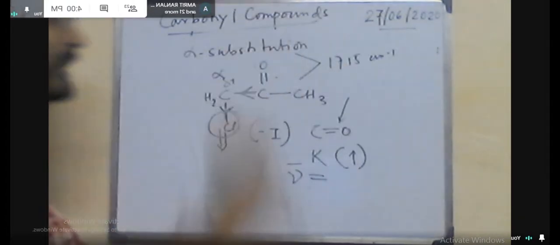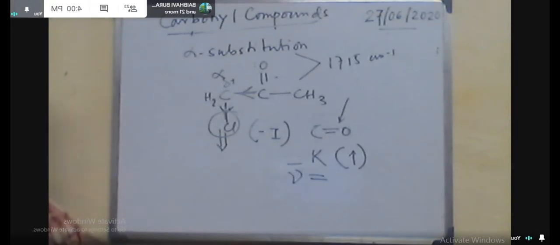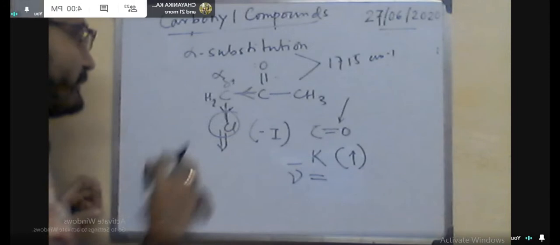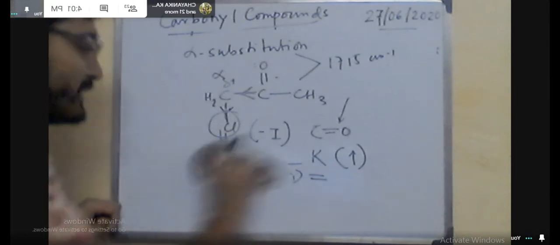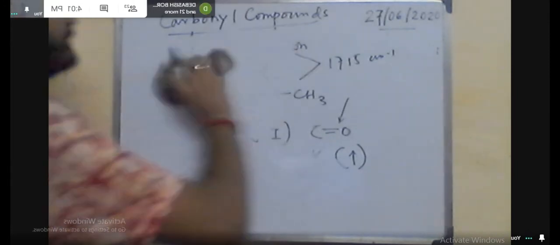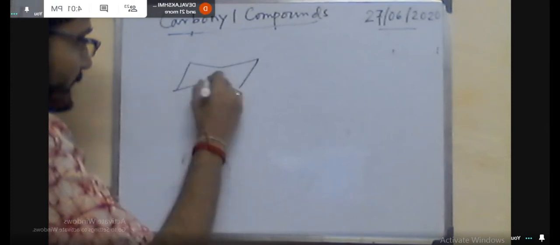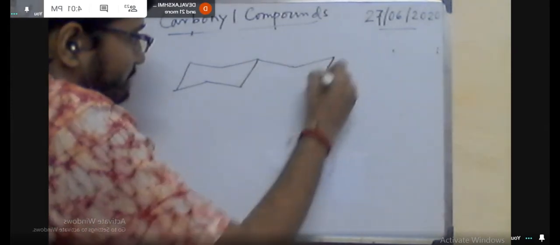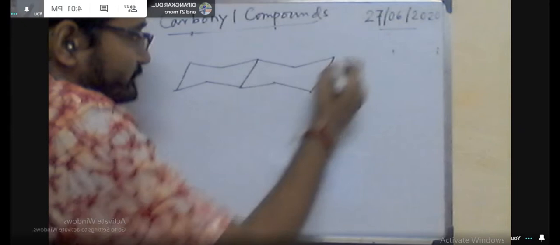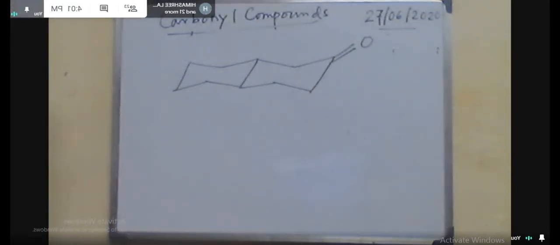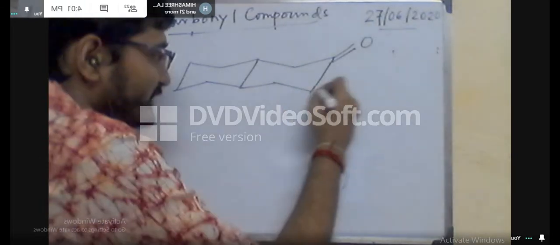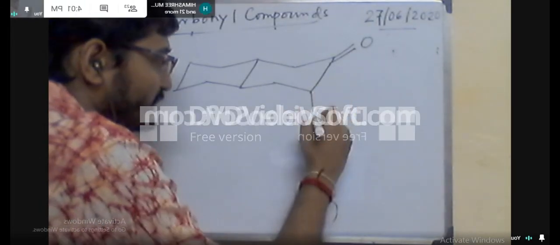One chlorine is axial, another chlorine is equatorial. Now in this case, generally for the pure carbonyl, that means ketone system, we find the stretching frequency is 1715 centimeter inverse. In this system, this is the alpha position. You know, due to the presence of the electronegative group, the stretching frequency will be increased. So it is 1725 centimeter inverse. Here it is found, that means increased value.